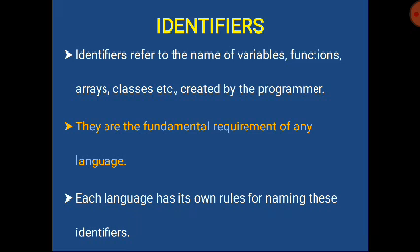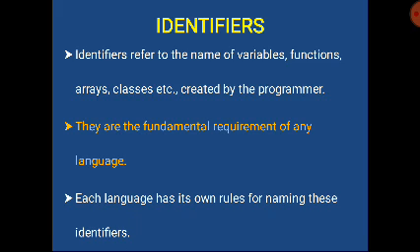The next one, identifiers. Identifiers means the programmer can create a new variable name, function name, or class name, which we call identifiers. Keywords are already fixed in C++ language. Identifier means the programmer can give a name to a variable, function, array, or class. For example, if you are giving details about students, we can give the name of the class as class student. If you want to write a function, that function name we can write as function student. Like that, the programmer can give the name of an identifier.